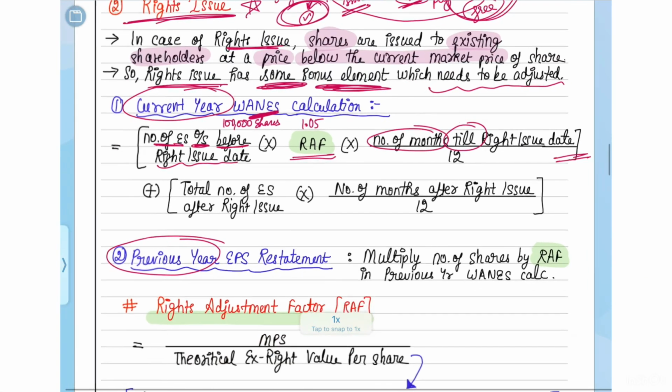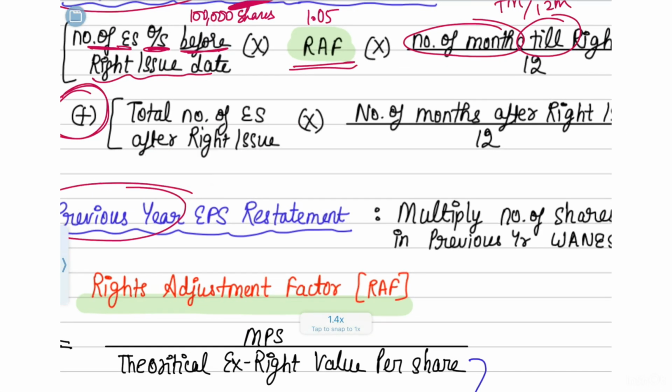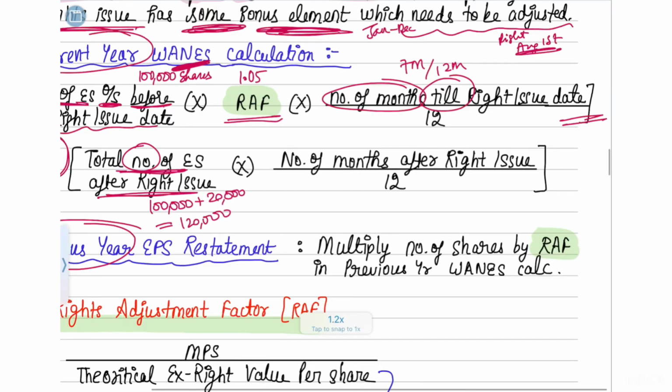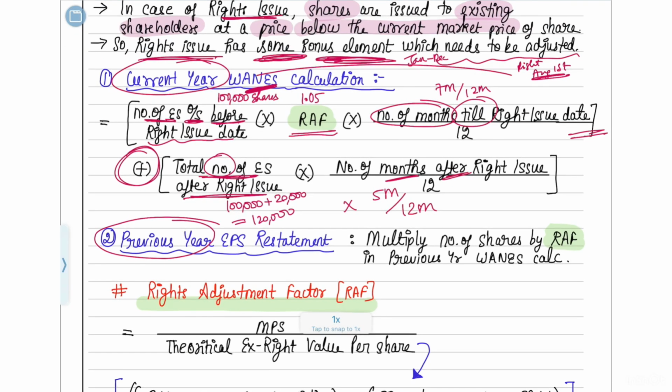First you do this. Then you have to add how much total number of equity shares were there after the rights issue. So before the rights issue, there were 1 lakh shares. How many shares were issued as rights? 20,000 shares, for example. So the total number of shares after the rights issue was 1,20,000. Now directly multiply this by the number of months after the rights issue. The number of months after the rights issue was 5 months, which is from August to December, divided by 12 months. So you have to do this calculation to find out the rights issue adjustment in the weighted average calculation, to find out the current year weighted average calculation.